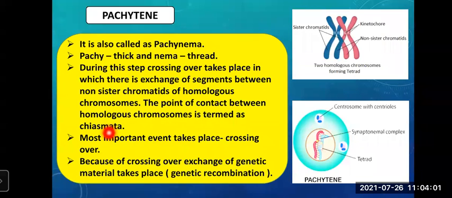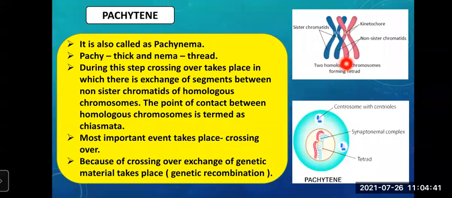Okay. Now understand. See what happens. So you can see this blue color chromosome and this pink color chromosome. This is a homologous pair. Both arms of the blue chromosome are sister chromatids. Both arms of the pink chromosome are sister chromatids. But see what happens? Crossing over takes place between non-sister chromatids. That means one blue arm and another pink arm. Here the crossing over takes place. So this one blue arm and one pink arm are the non-sister chromatids.